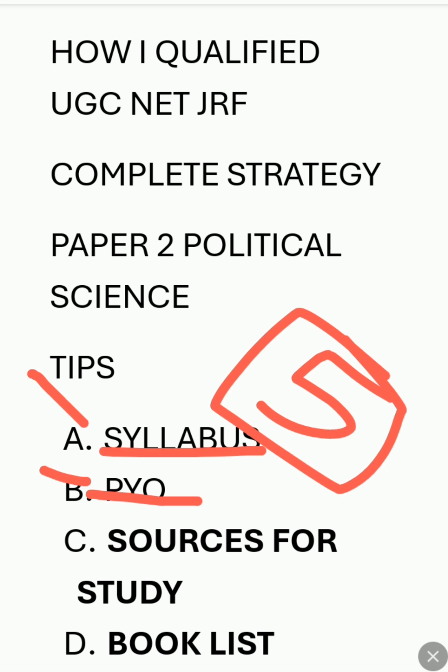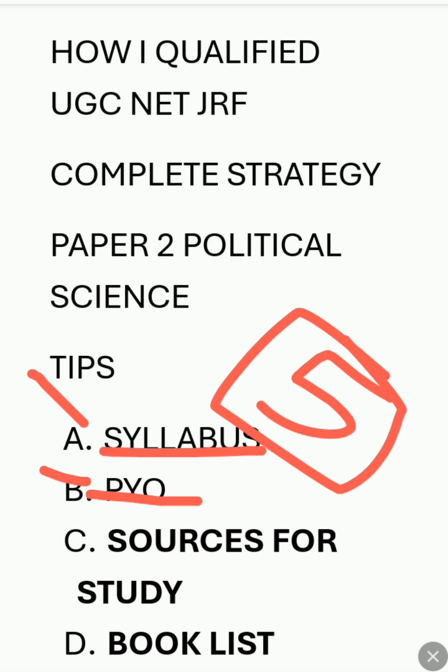So you have to study at least Karl Marx. You can't leave that. If you analyze the political science papers from the last 4 years, you will see many questions came from Bhimrao Ambedkar, so you have to study everything related to that thinker.